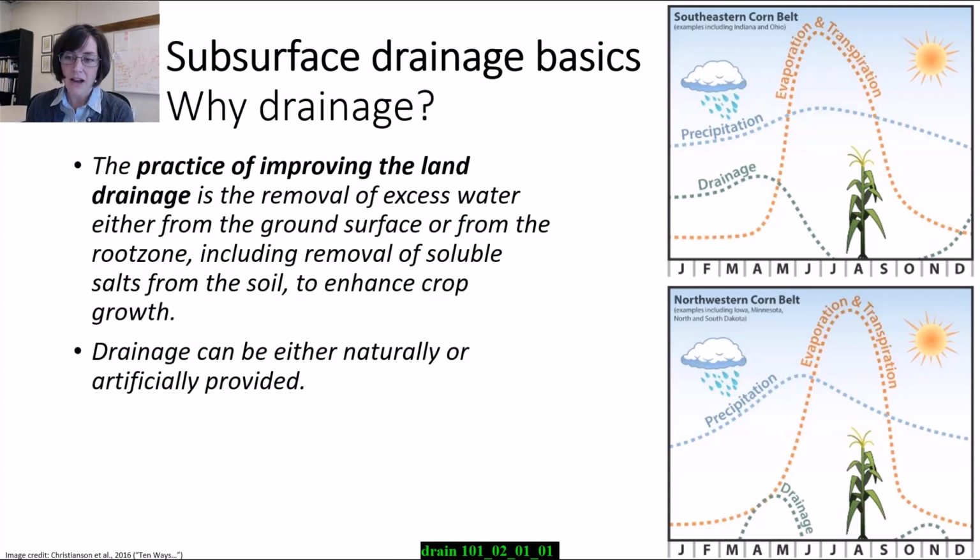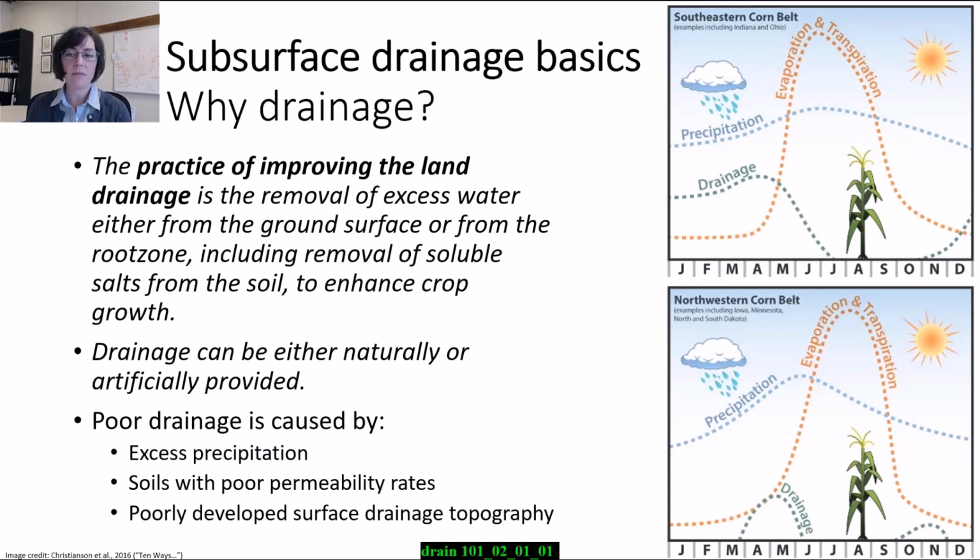Many agricultural areas have natural drainage. This means that excess water flows from fields to swamps, to lakes, or to rivers naturally. Natural drainage, however, is often inadequate, and so we artificially improve the drainage, or we create a man-made drainage system. Sometimes the word artificial takes on a negative connotation, like artificial ingredients in something, if you're a proponent of organic or naturally sourced ingredients. But in this case, the word artificial is just an honest statement that man has improved the drainage.